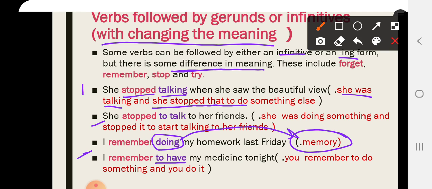I remember to have my medicine tonight. It means you remember to do something and you do it. Something like a task, something important that I have to do either now or later, but something that I have to do and then I do it. So I remember to have, okay, it means that I remember to do something. It's not a memory. So with ing, it means it's a memory, and with infinitive, it's what? It's just a type of task that I have to do and then I do it.